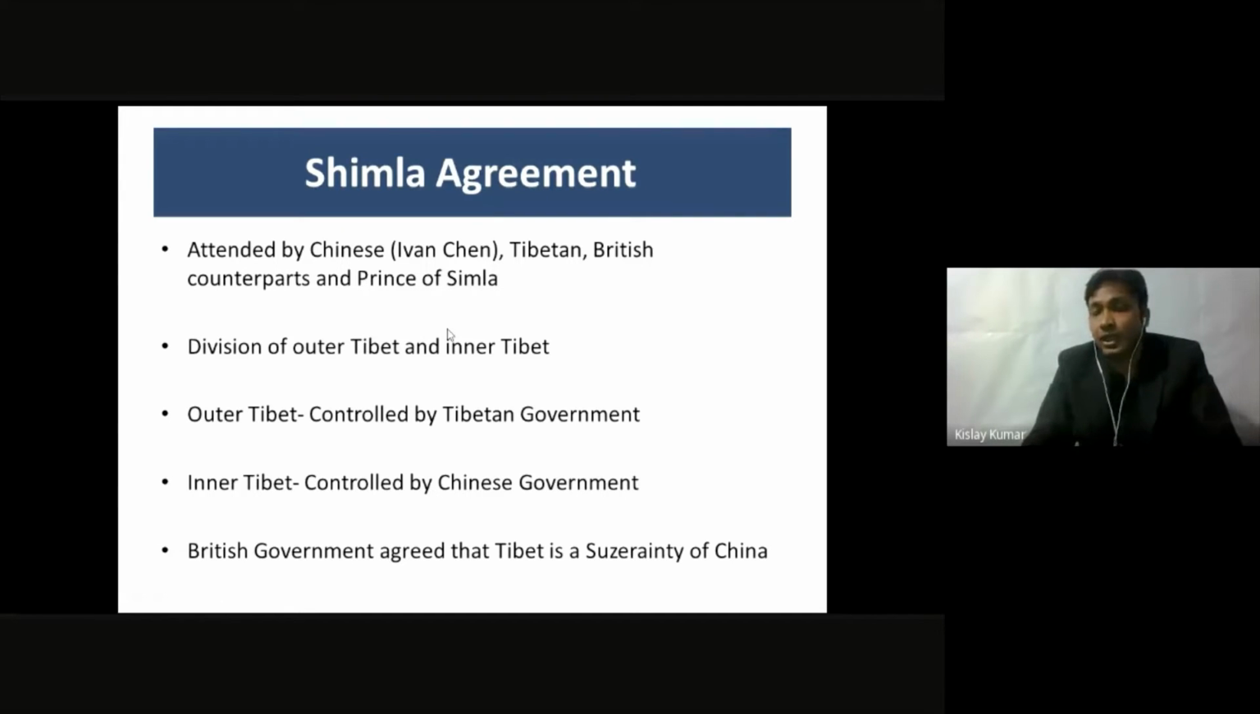Actually, there was something else going on. Internally, the British government agreed to China that Tibet is a suzerainty of China, and therefore China stepped out of this agreement later on. So this agreement became null and void because it was a three-party agreement, and one party said no, we don't agree to this agreement. So finally, it stands nowhere in the eyes of China. But India and British India still used to say that this agreement had been finalized and Tibet had been divided into two parts. So this was basically a foul game by the Britishers.